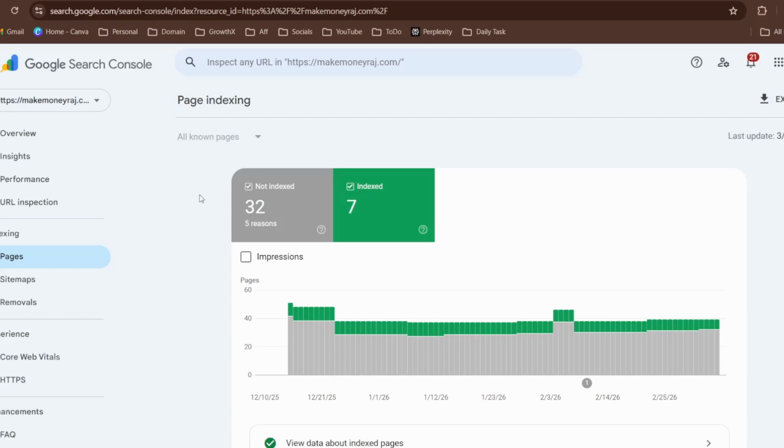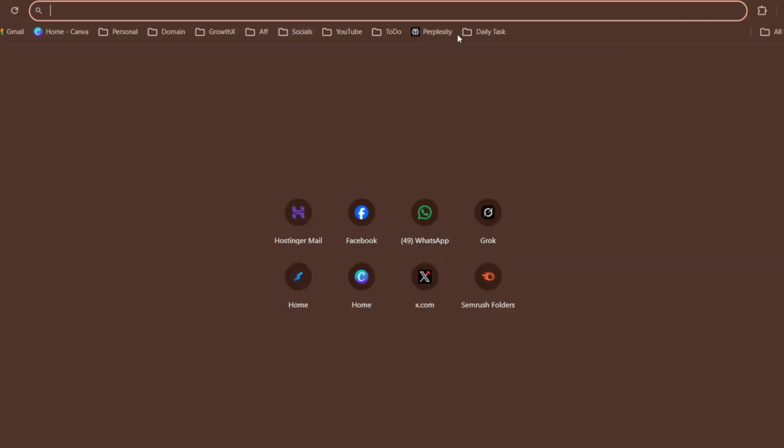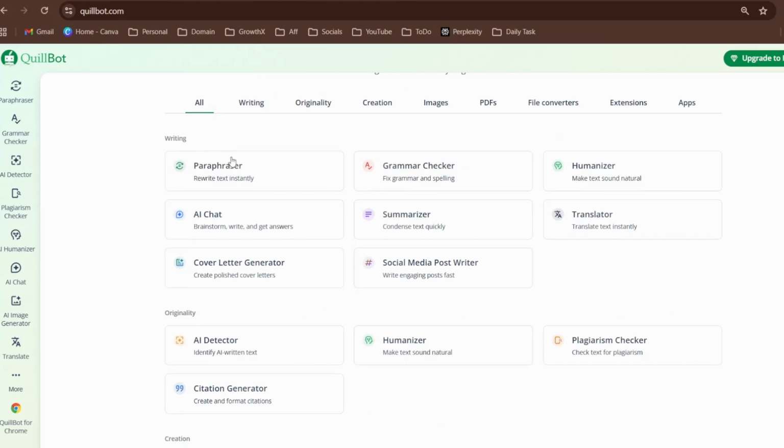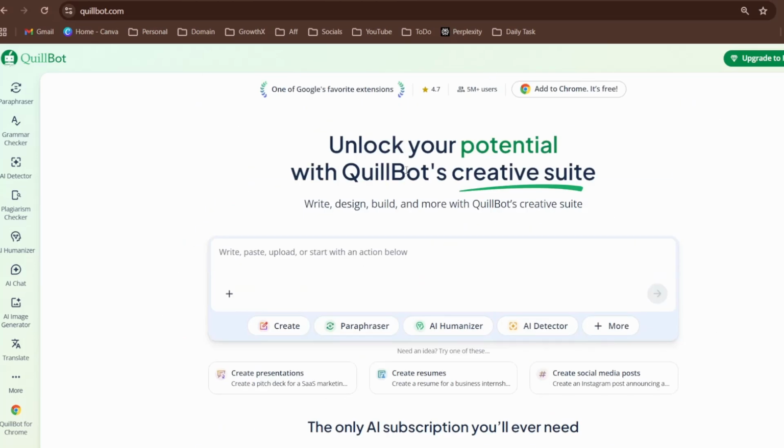Now, this happens because you might be writing too much AI content. So how to fix it? For example, I use ChatGPT or Claude to write humanized content, but still I put it in Quillbot, because those chatbots are not 100% humanized.